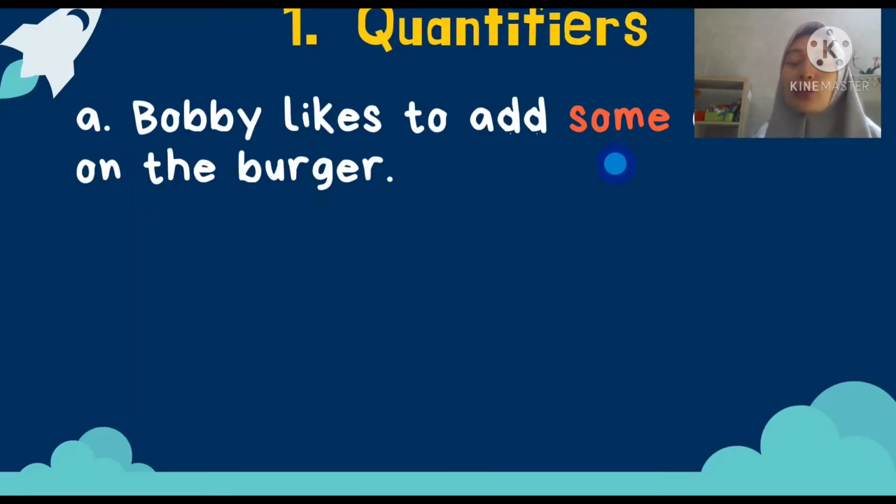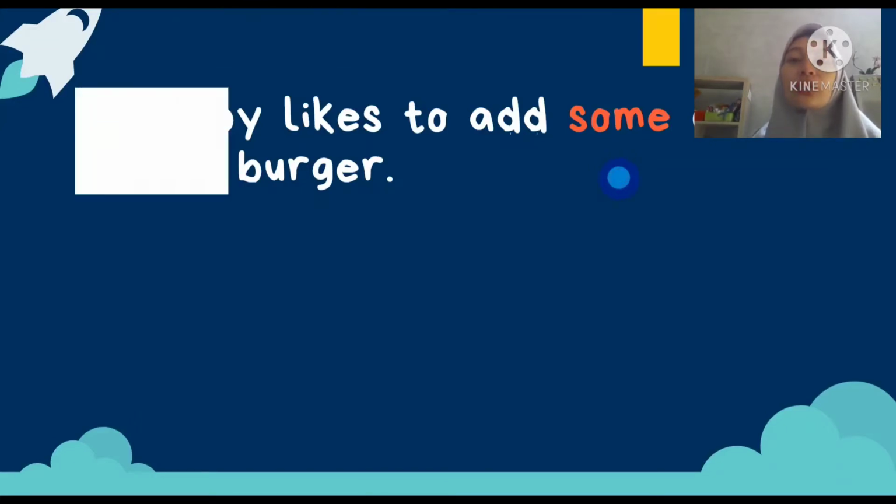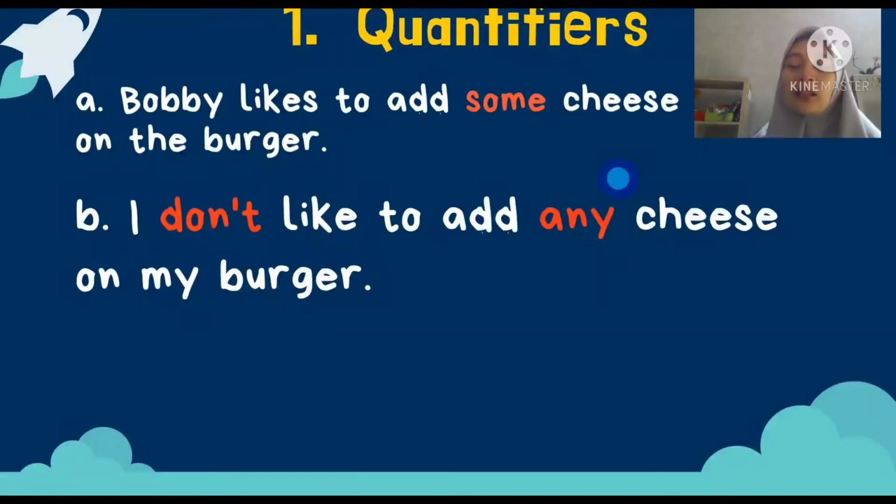Countable are things that we can count using numbers, but uncountable are things that we cannot use numbers for. B, I don't like to add any cheese on my burger. Look at the words don't and any. Any is used for a negative sentence, everyone, and we don't know the exact amount of the cheese to be added on the burger, while the first one, some, is used for positive sentences.